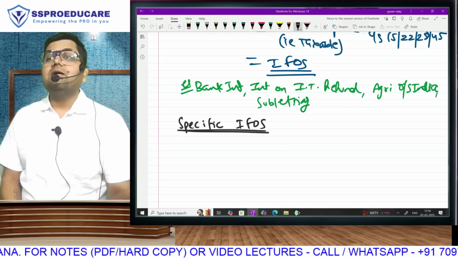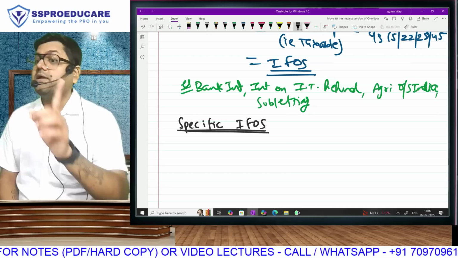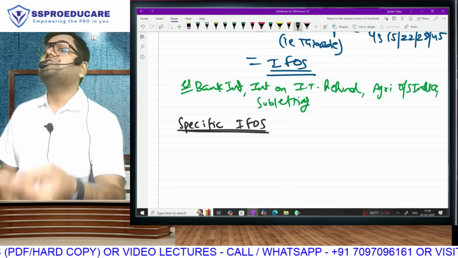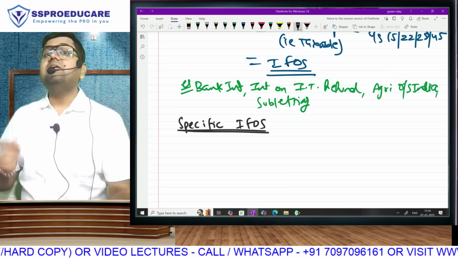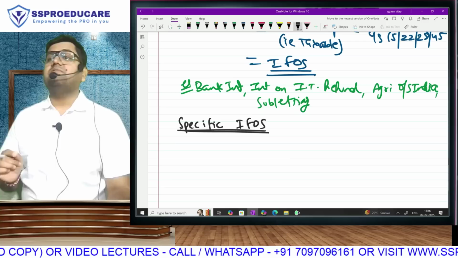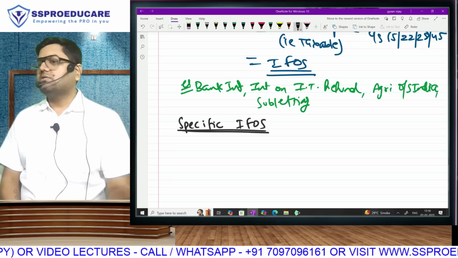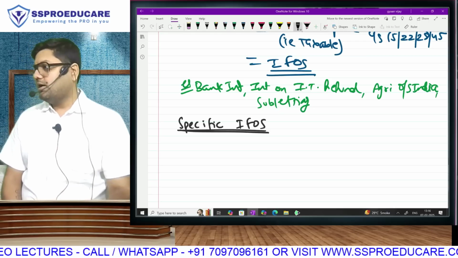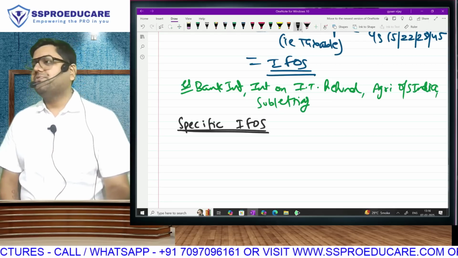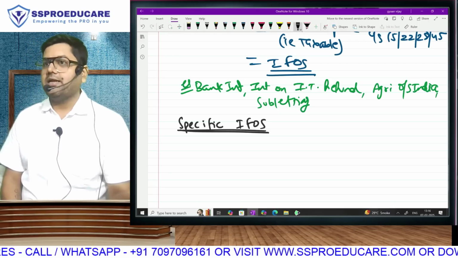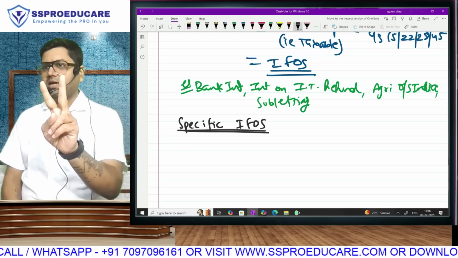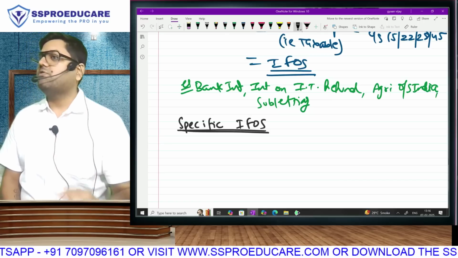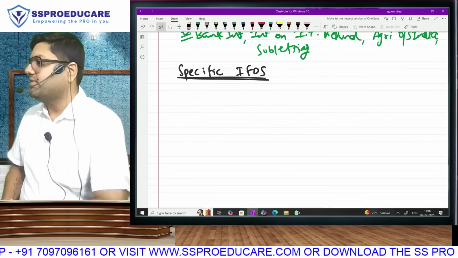Normally, an income will come under IFOS if it is not taxable anywhere else. These incomes will come under IFOS without checking anything else. They will directly, mandatorily be covered and considered under income from other sources. Without checking, is this salary, house property? No, don't check. Directly bring it under IFOS. We have to majorly discuss these other incomes for which we don't check anything. There are 2 ways of bringing an income under IFOS. 1, not covered anywhere else. 2, direct IFOS. So we are learning the list of direct IFOS. That is the only thing we have to learn.